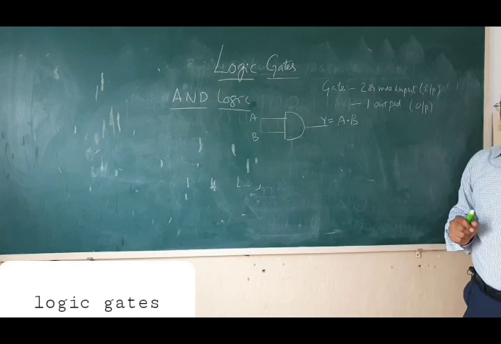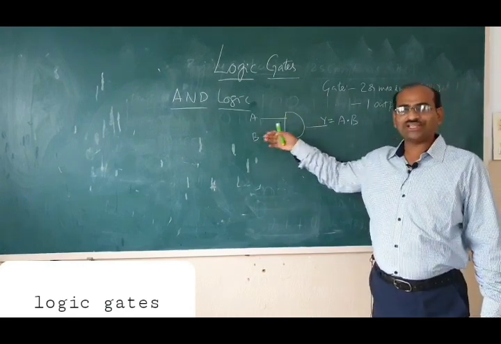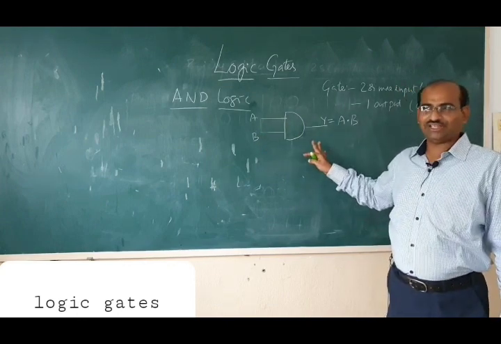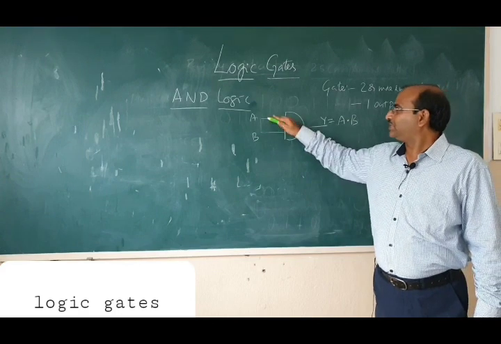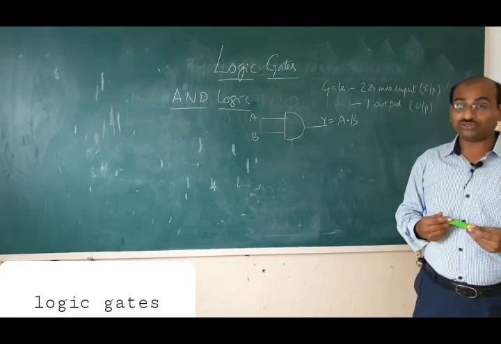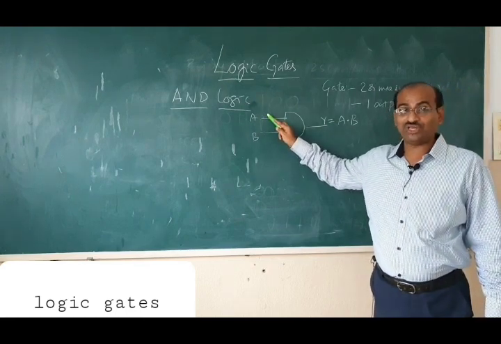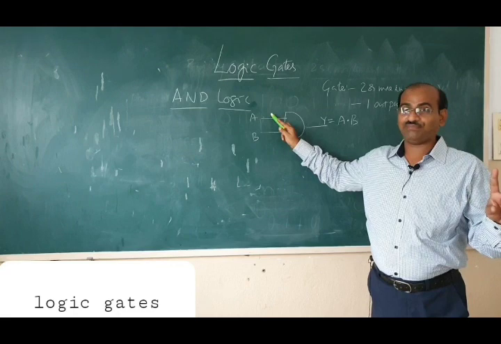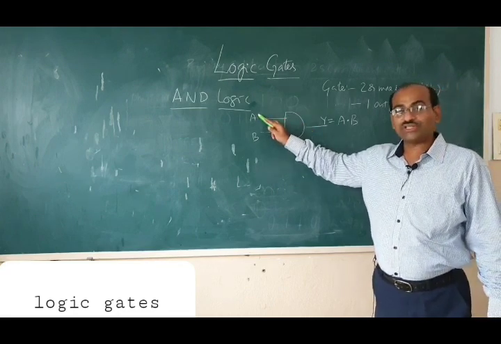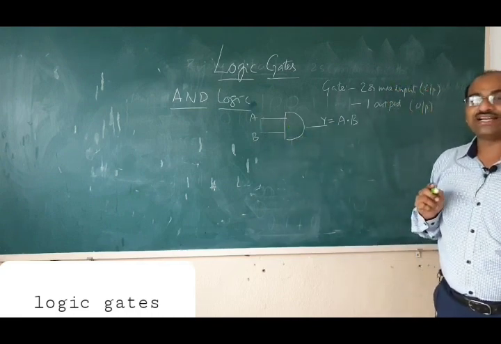Now one more thing: all the possible combinations of inputs and their outputs we tabulate. We write them in a table. Here there are only two inputs, and each input, as you know already, is binary. Binary means 0 or 1, only two states. So two states and two inputs, 2 power 2, we get only 4 cases.